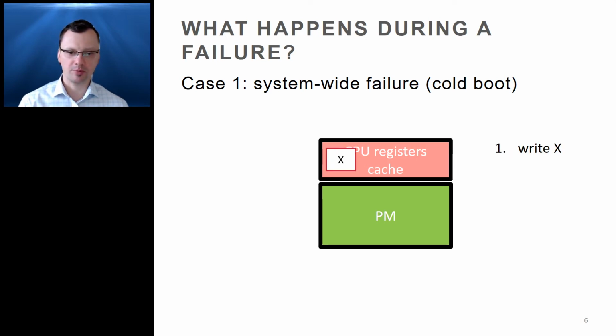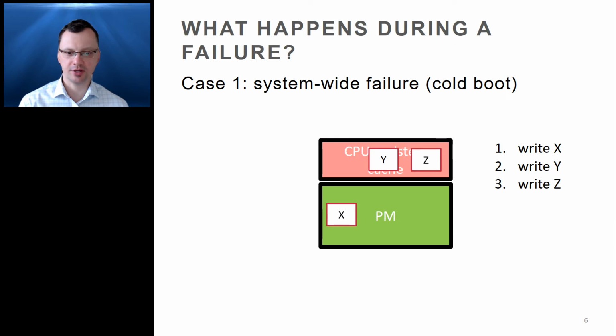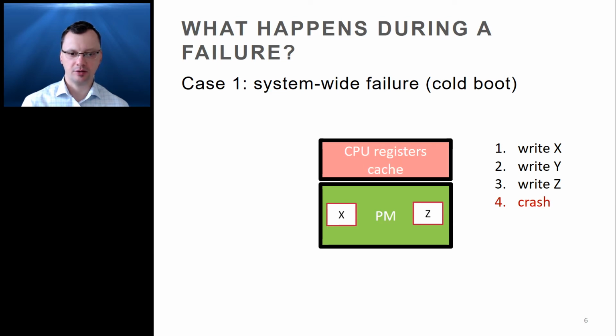Imagine that a program writes a variable x, and then another variable y, and then a third variable z, and it does not immediately flush these variables to the persistent memory. It is possible that, for example, due to cache evictions, some of these variables are spontaneously flushed, such as x and z, but the second variable y remains in the volatile cache. If a system-wide failure occurs at this point in time, the new values of x and z remain in the persistent memory, but the new value of y is lost.